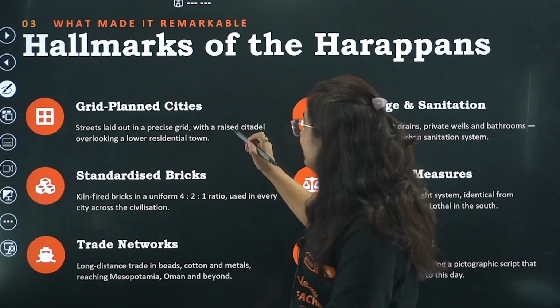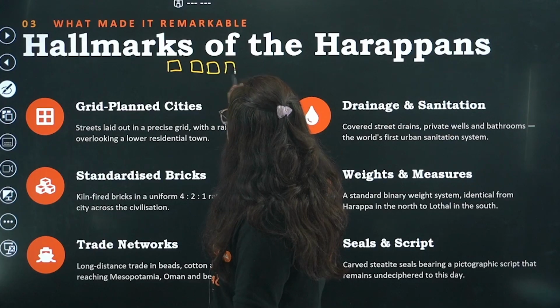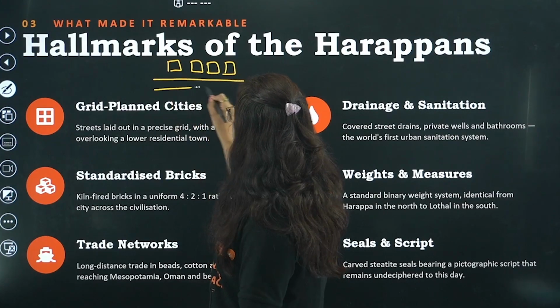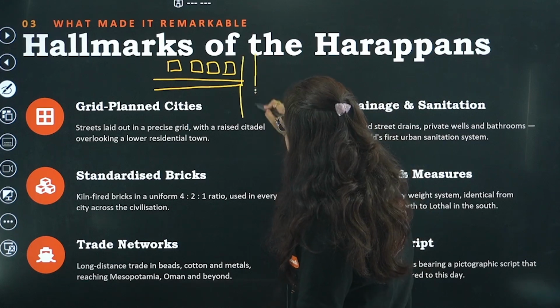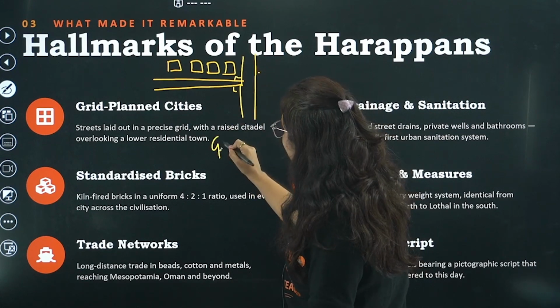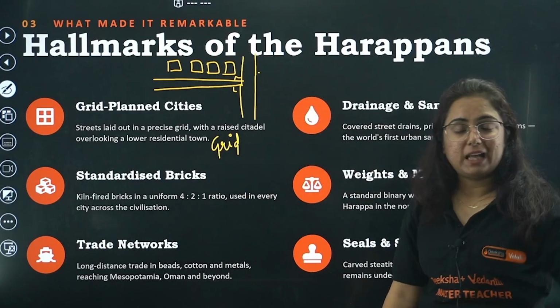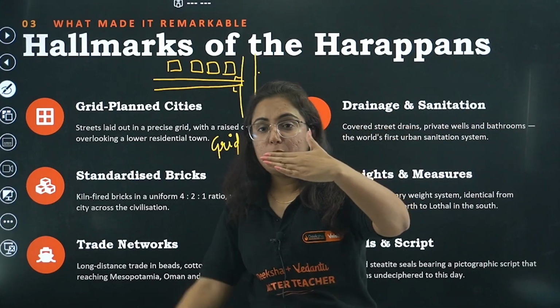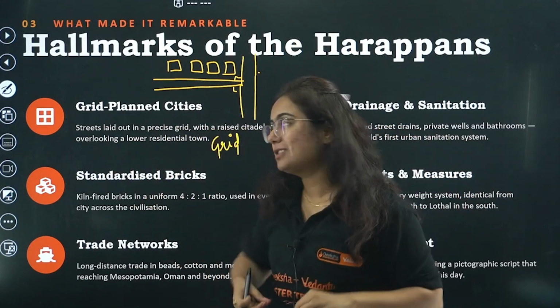But at that time, we have found that if these are the houses, there is a main lane over here, and it will connect to another lane at 90 degrees only. This pattern is known as the grid pattern. This is the planning, that every lane will join the other lane at 90 degrees, and this is a proper structure of the city.